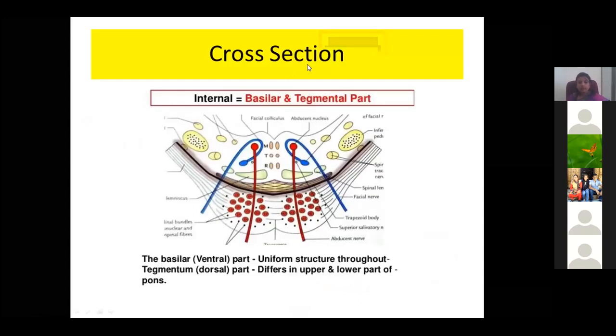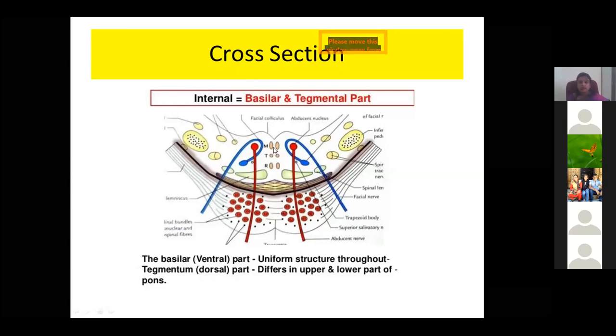So coming to the basilar and tegmental part, what are the important nuclei present? There is the abducent nucleus. We will find this facial nerve nucleus. This facial nerve winds around the abducent nuclei and forms an elevation, and that is called the facial colliculus.